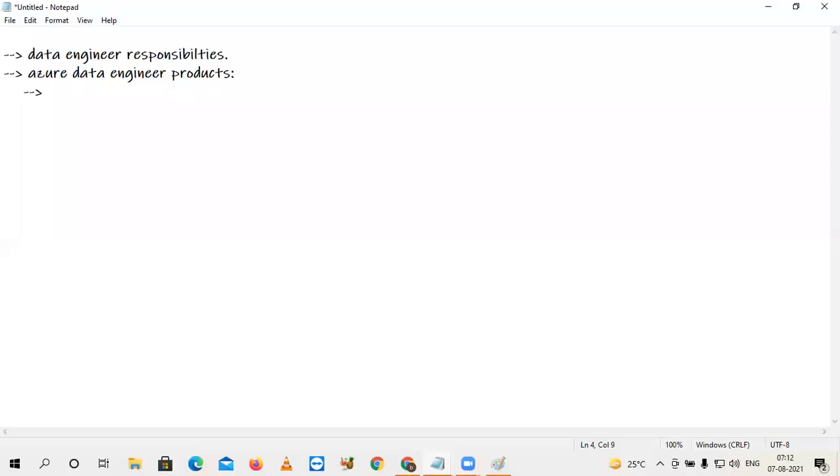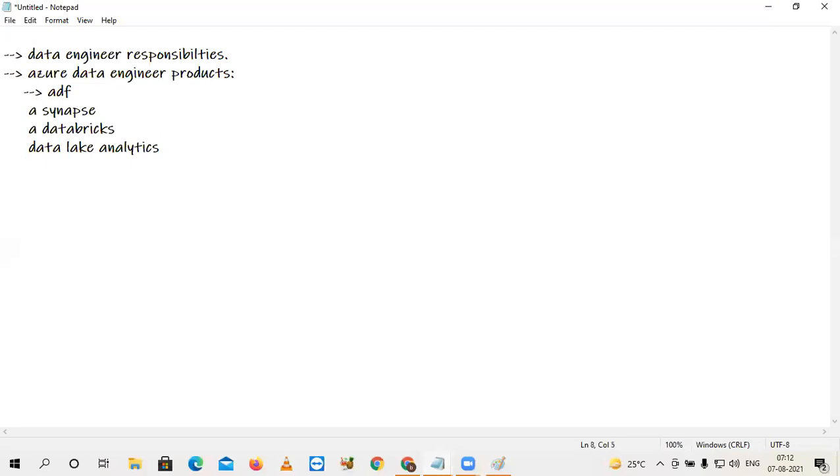Azure Data Factory, Databricks, ADF, Synapse Analytics, Azure Databricks, Azure Data Lake. Data Lake as storage, and simply Data Lake Analytics.